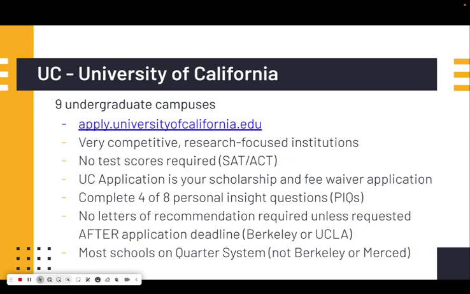As part of the application process, students need to complete 4 out of the 8 total personal insight questions, which we will talk about in a little bit. No letters of recommendation are required unless requested after the application deadline. So possibly from Berkeley or UCLA. And most schools are on the quarter system, except for Berkeley and Merced.